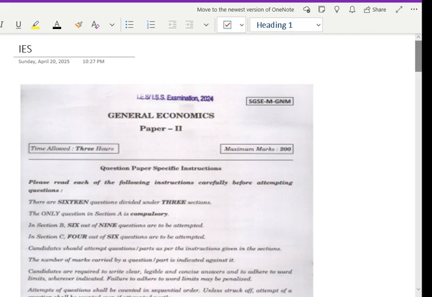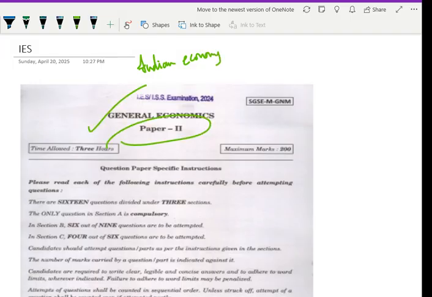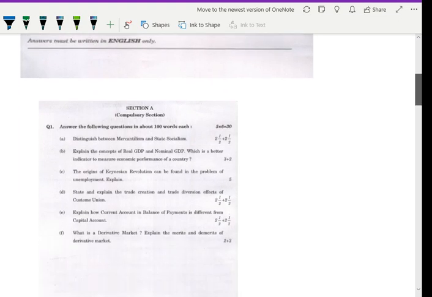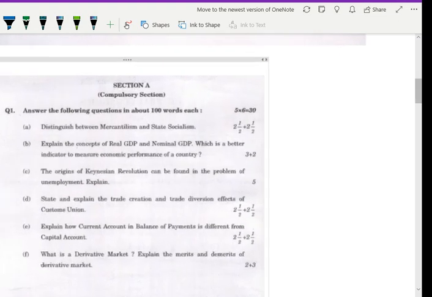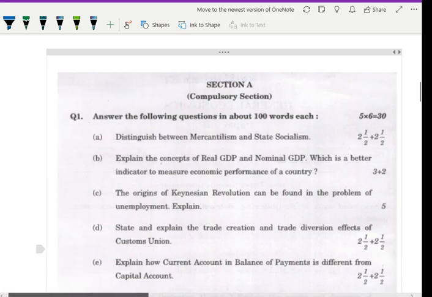So now came up with another topic, as I was discussing with you, the Indian economy part. Now here we are going to solve the General Economics Paper 2. It is a paper of 2024. As you can see, this is a question paper. Today I have picked some questions and we'll practice what you can write for the same and how to respond to any question you are faced with at your IES examination.